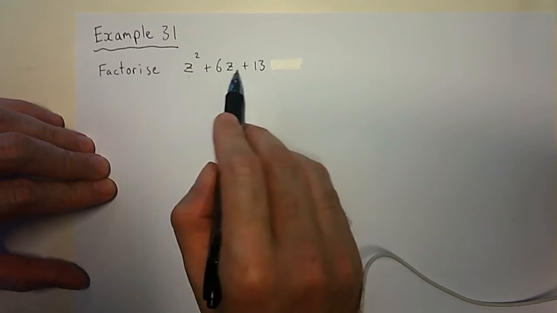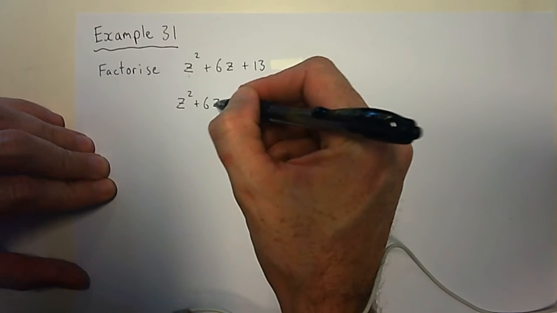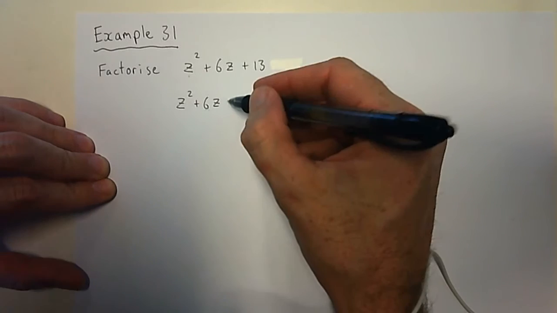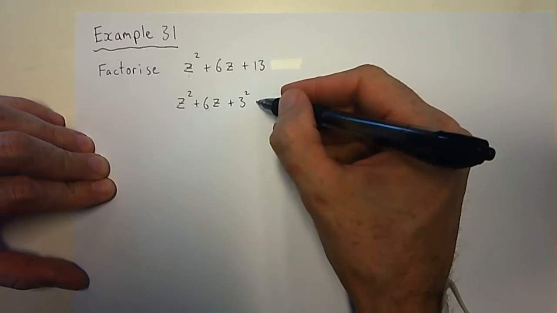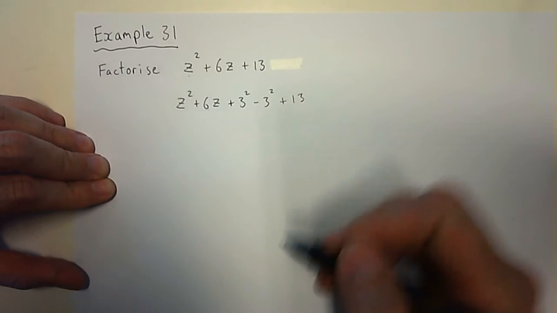So I've got z squared plus 6z, and I know that if I want to complete the square, I'll need to add on half of this squared. Okay, so I'll need plus 3 squared to complete the square. Now if I've added 3 squared, I've got to take away 3 squared. And then I've got the plus 13, so I add the plus 13 at the end.